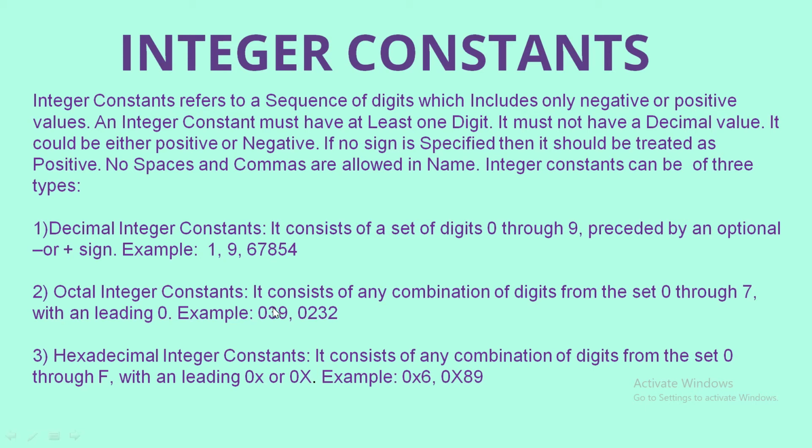Octal numbers consist of a combination of digits from 0 through 7, and each number will lead with 0. Like 039 is an octal number, simple 39 is a decimal integer. Next, hexadecimal consists of a combination of digits from 0 through F, but they lead with 0x. X may be either in small case or in uppercase. So you can write an integer constant in hexadecimal as 0x6.